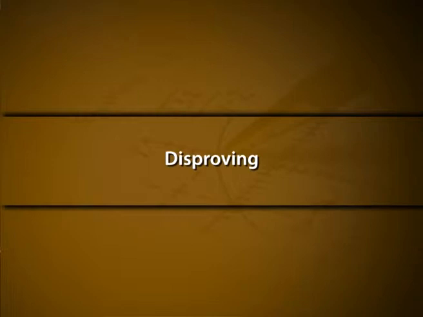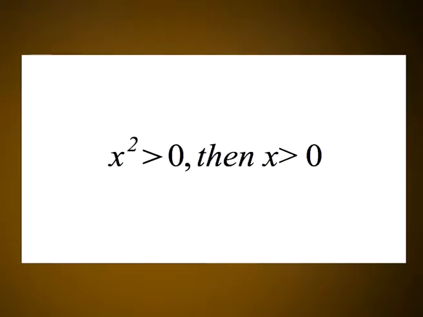Next kind of proof is disproving. Given a mathematical theorem as equation 1, if we can find an example for x and y such that this example makes x true but y false, then we can claim that the theorem is incorrect. For example, if x squared is greater than 0, then x is greater than 0 is incorrect, because we can find minus 1 such that minus 1 squared is greater than 0, but minus 1 is less than 0. Such examples are called counterexamples.